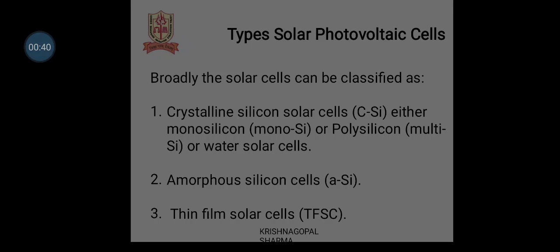So, broadly, solar cells are classified as crystalline silicon solar cells, either monosilicon or polysilicon, or wafer solar cells, amorphous silicon cells, and thin film solar cells.